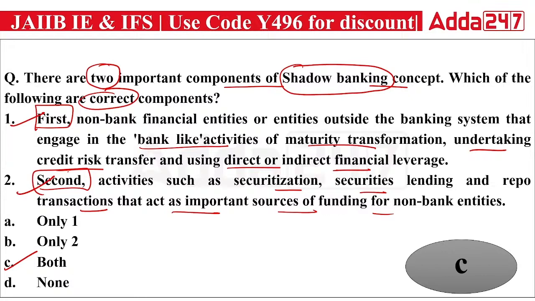We have an economy in which we are finding out we have a banking service in which everything is available under one roof, and that creates universal banking. So as per the services the bank is providing to customers, we have different types of banking: universal banking, para banking, and a lot of other types of banking too. This is what we're talking about in the case of your shadow bank. Okay, so the right answer is C.